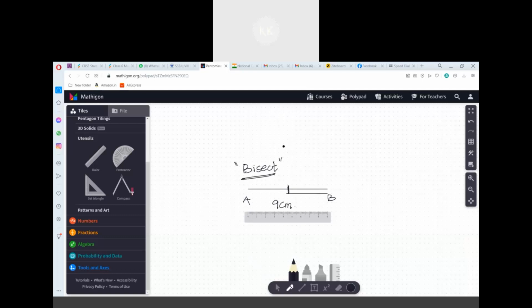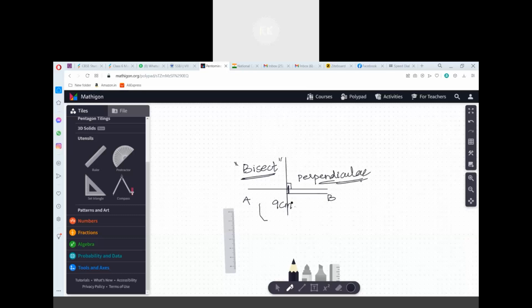If I draw another line, say for example, if I rotate this and draw a line in such a way that it forms a 90-degree angle, then I can say that it is a perpendicular bisector. If the angle formed is 90 degrees, it is called perpendicular. We understood, sir.